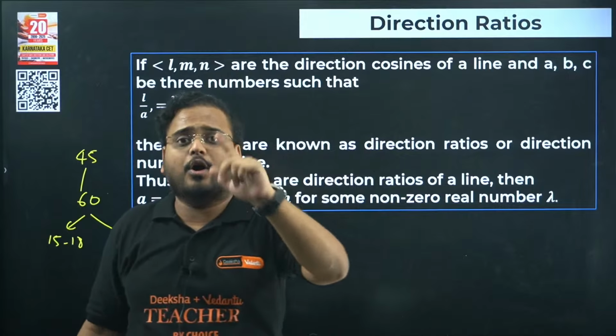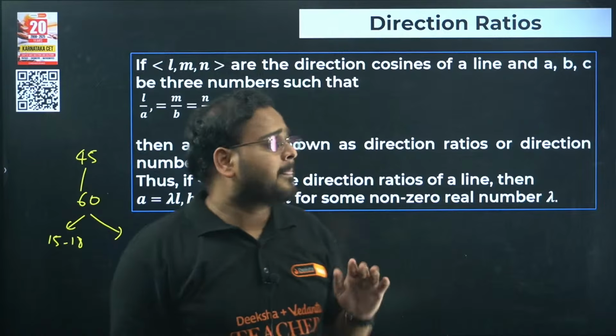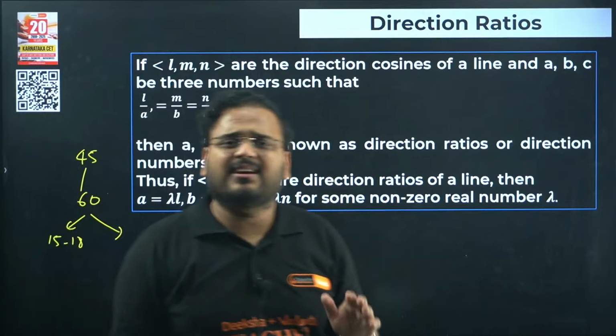Total PYQs from this chapter from the last 20 years is close to 24. Why only 24? Because some of the portions are deleted as well. Okay, 24 questions are there in our book that we have made. All right, but I've taken only 8 odd questions. I've taken one homework also that I'll give you all to solve because it is calculative in nature and I want all of you to practice. Okay, but yeah, follow my sessions. I think I'll give you questions in PDF format, important ones.